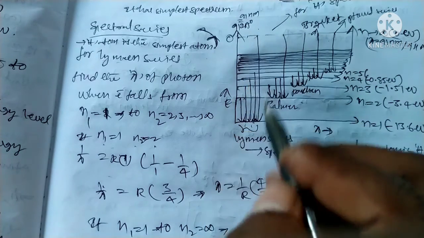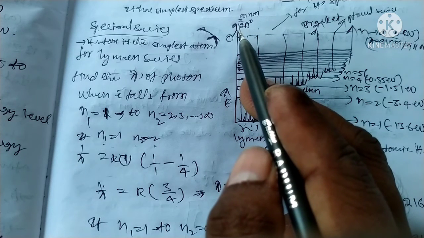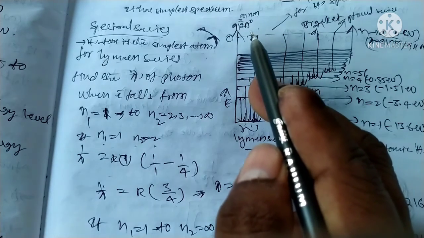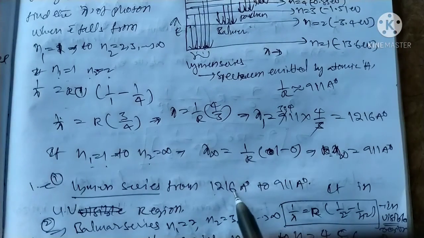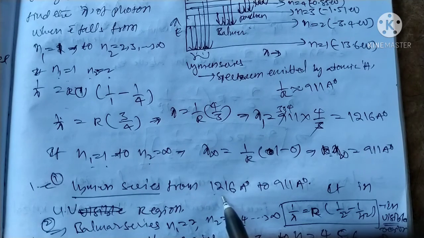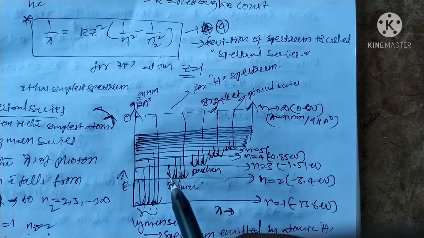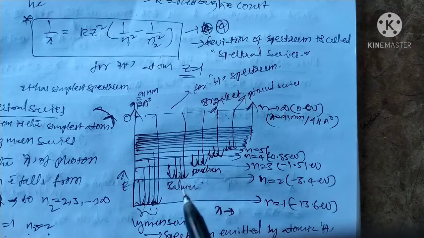This is the transition for the Lyman series. Minimum is 911 angstrom to 1216 angstrom. For minimum we get maximum wavelength. It's the maximum wavelength for the Lyman series. Also the Balmer series transitions are 3 to 2, 4 to 2, 5 to 2, up to infinity to 2 we get the Balmer series.